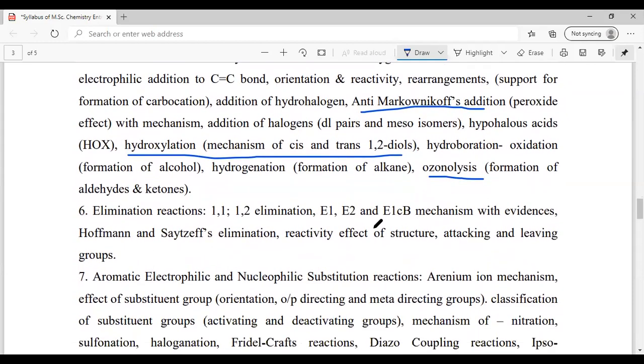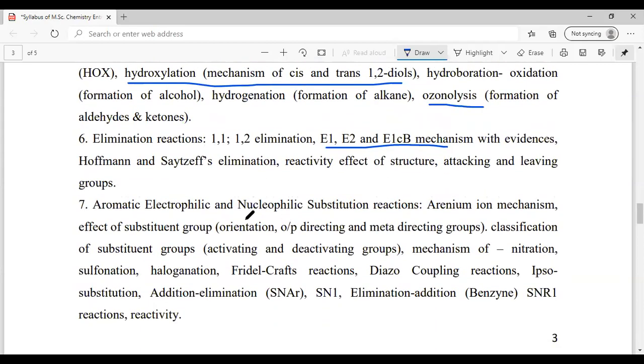Then in elimination reactions, again E1, E2 and E1CB, just like what you have done for SN1 and SN2, you have to understand the rules and also how the reactivity changes. That is very important. Then in aromatic electrophilic substitution, Friedel-Crafts reactions are very important.